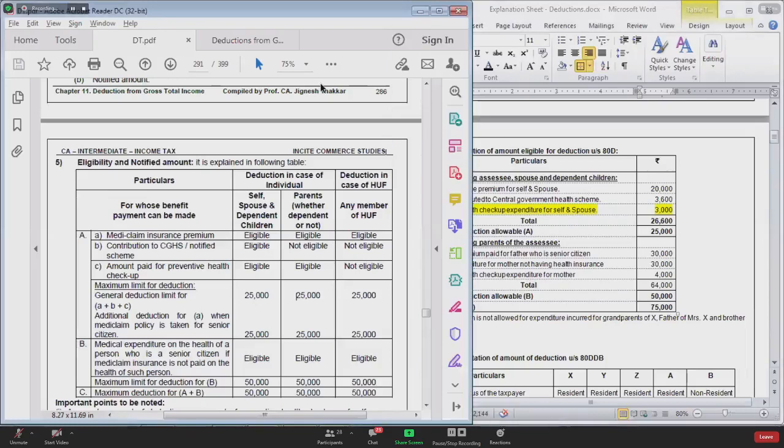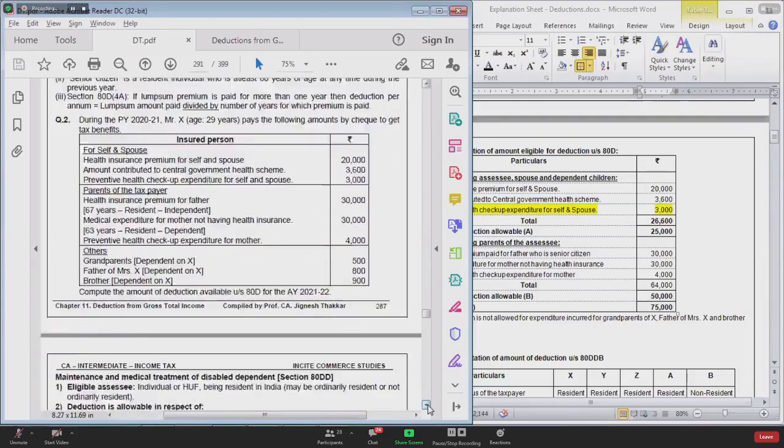So with this, our exhaustive discussion with respect to section 80D comes to an end. This is the maximum number of examples which I can give you. For explaining every point, I have taken a numerical example. I don't think that we will get a more exhaustive understanding anywhere. All the varieties of examples are covered.